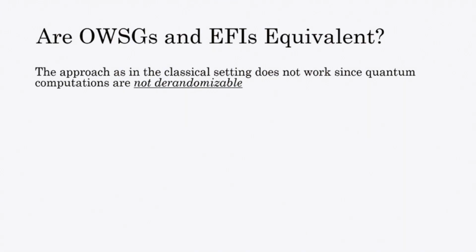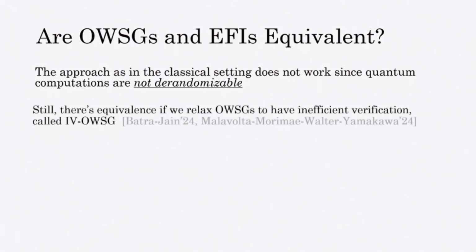But still, there is some equivalence if we relax the one-way state generator to have inefficient verification. If you recall the definition of a one-way state generator, it consists of the two algorithms G and V, and we require both algorithms to be efficient by default.